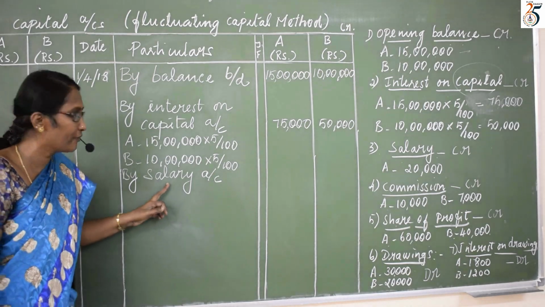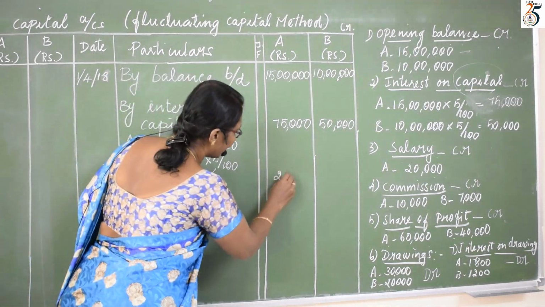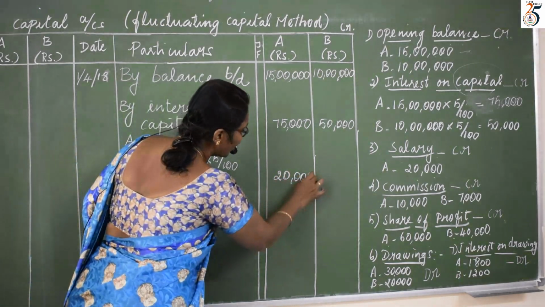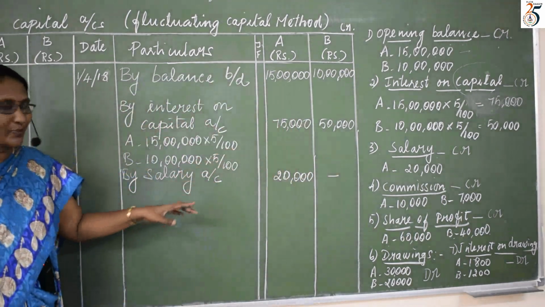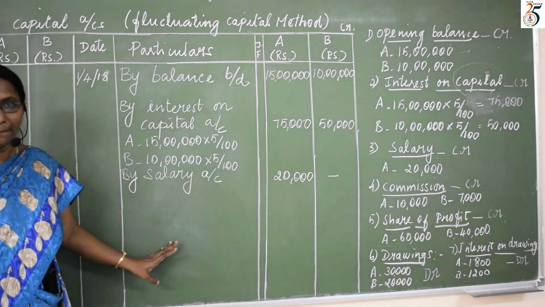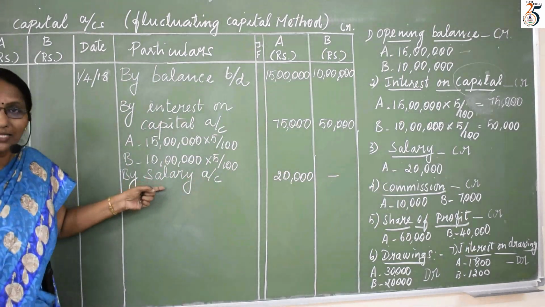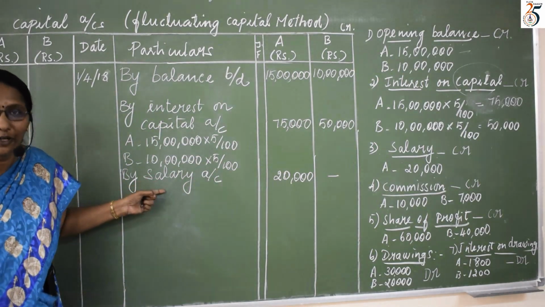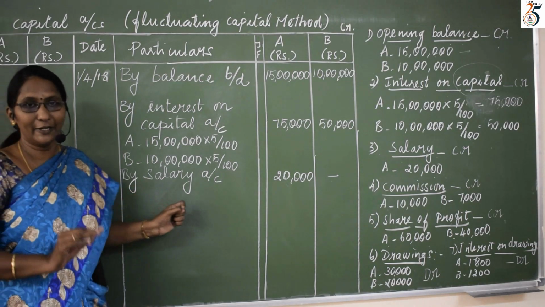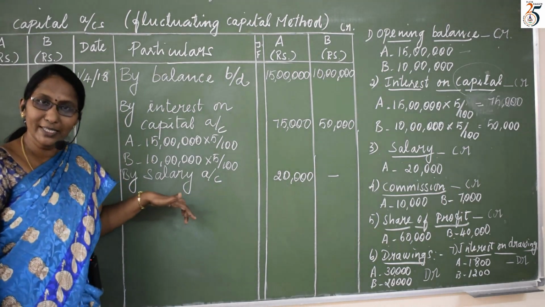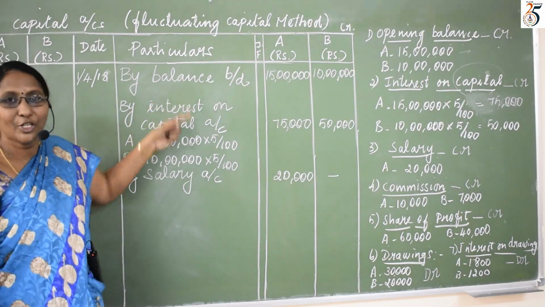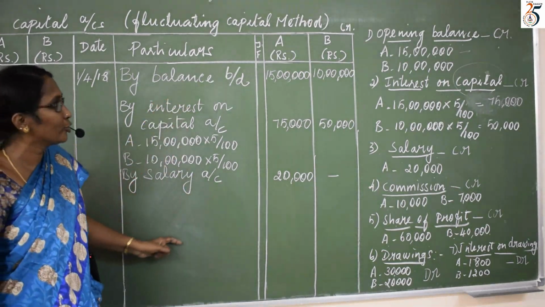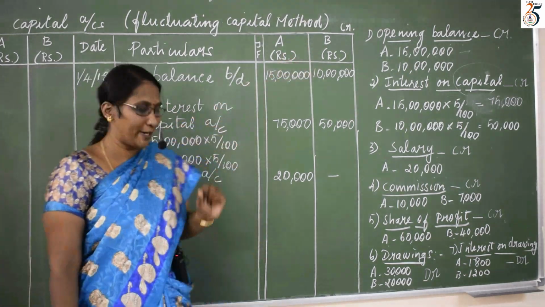For A it is given 20,000. For A I will write 20,000. For B, is there any salary? No. So I write nil. Salary is also paid by the firm to the partner. So it is an income to the partner and should be added with the capital. To add this with the capital, I write this on the credit side.